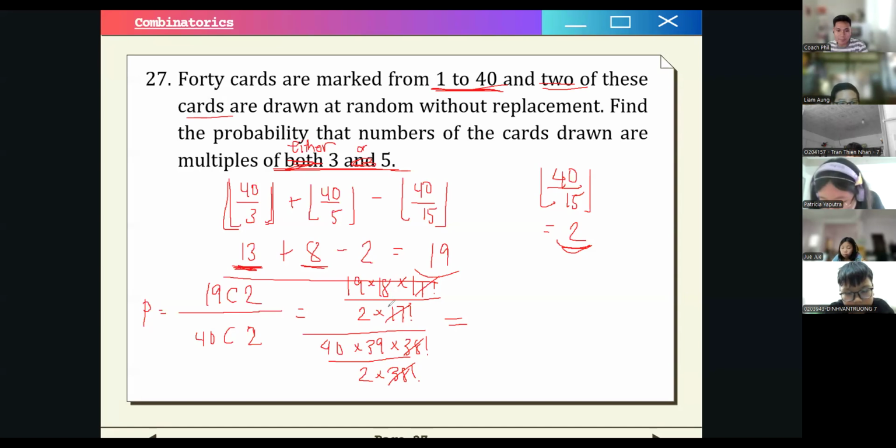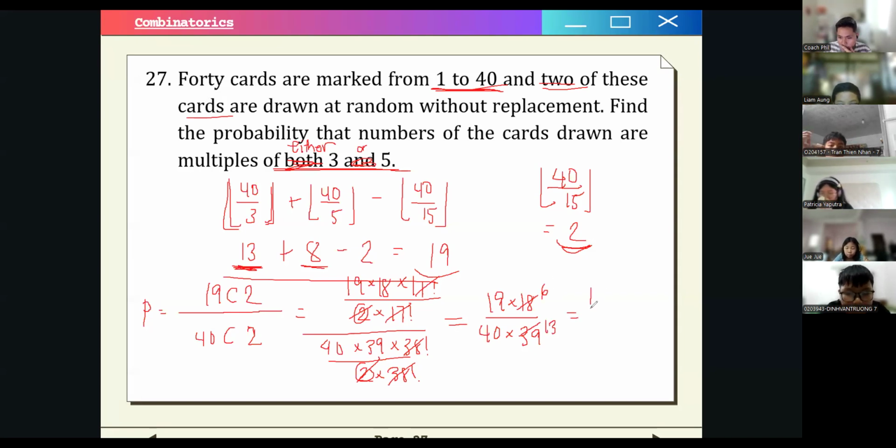So in the numerator and denominator, we have 2, so we can cancel these out. We're left with 19 times 18 over 40 times 39. Can we simplify this? We can divide this by 3. This becomes 6, and this becomes 13.